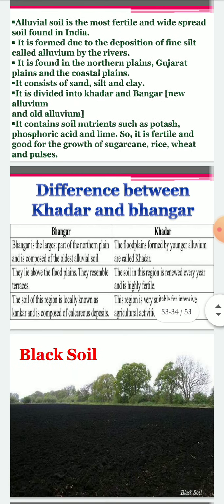So what is the difference between Khadar and Bangar? Bangar is the largest part of the northern plain and is composed of the oldest alluvial soil. They lie above the floodplains. They resemble terraces, and the soil of this region is locally known as Kankar and is composed of calcareous deposits.